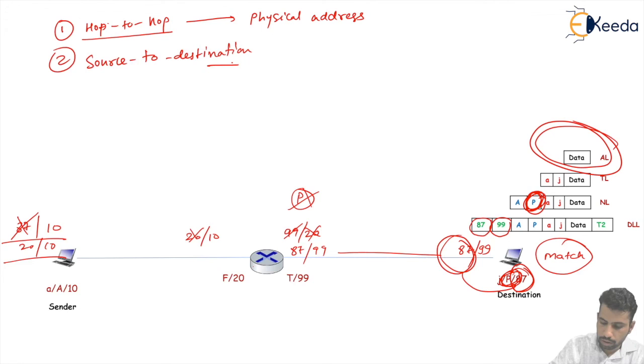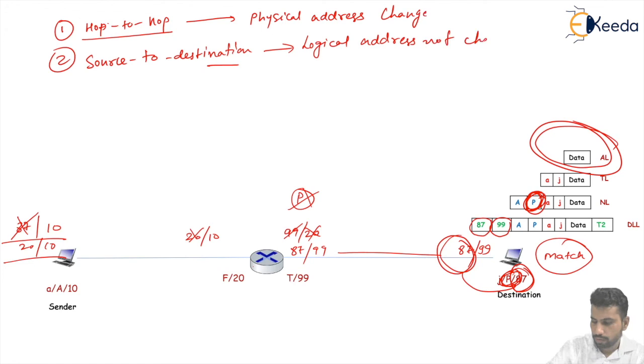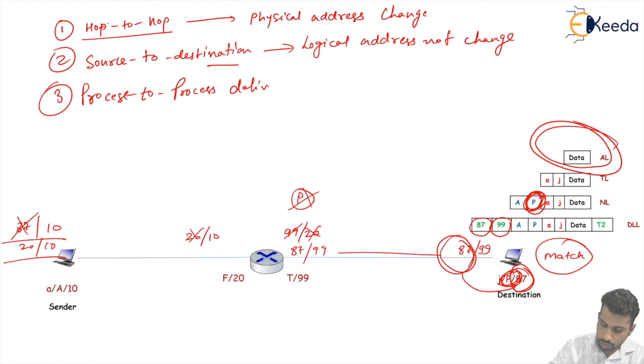And the logical address is not changed. The physical address is changed. Third, you see here that process to process delivery happened, and the port number is also not changed. Only the physical address changed.